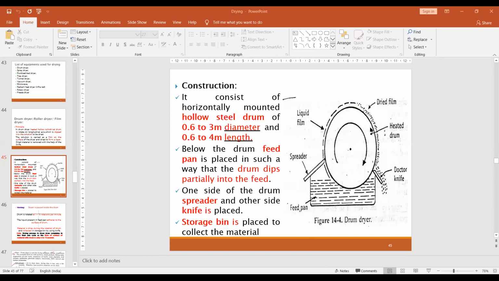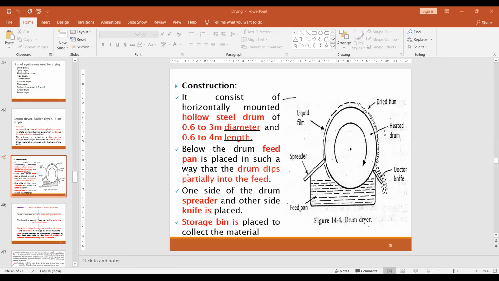The film coming to that side is dried because the drum is heated. So the water in the film formed on the surface will be dried. After the film is dried, it comes to that side, and there is one more knife, so you can cut the film with the help of the knife. This is called a doctor knife. The knife is used to cut the different layers, the dry layer, the dry film, and you can collect it in a proper container.